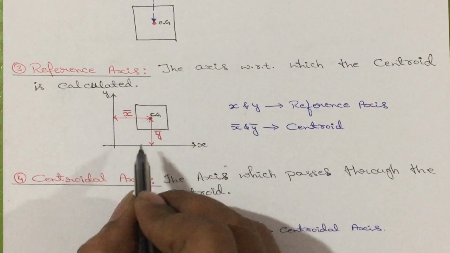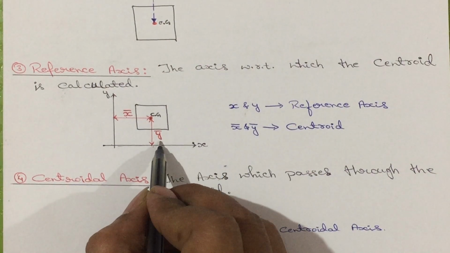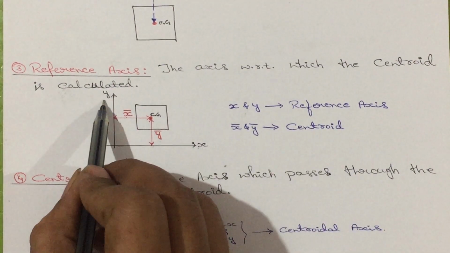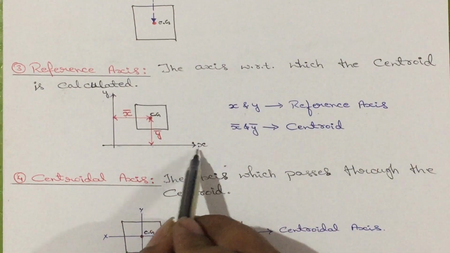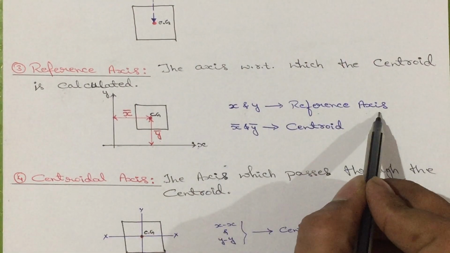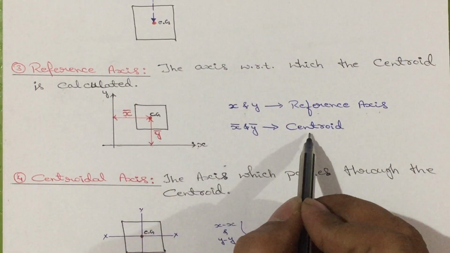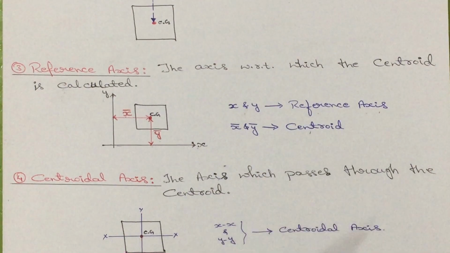From the centroid to the x axis in the y direction, I am going to call that y bar. So, here x and y axis are the reference axis, whereas x bar and y bar are the centroidal distances. Centroidal distances we simply call as centroid.